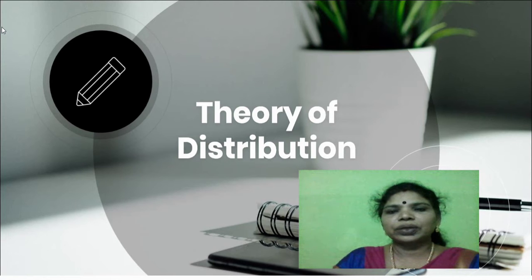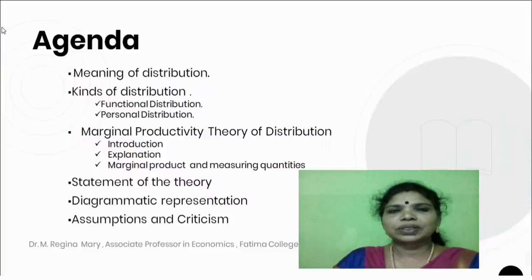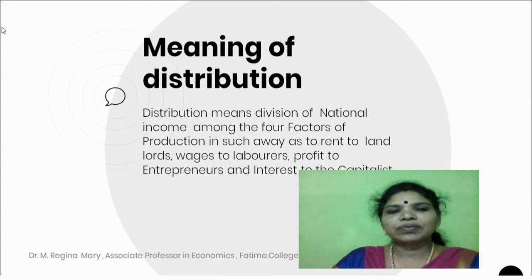Today I am going to explain the theory of distribution. Today's agenda: meaning of distribution, kinds of distribution, marginal productivity theory of distribution, statement of the theory, diagrammatic explanation, assumptions and criticisms. Meaning of distribution. Distribution means division of national income among the four factors of production in such a way as to give rent to the landlord, wages to the laborers, profit to the entrepreneurs, and interest to the capitalist.